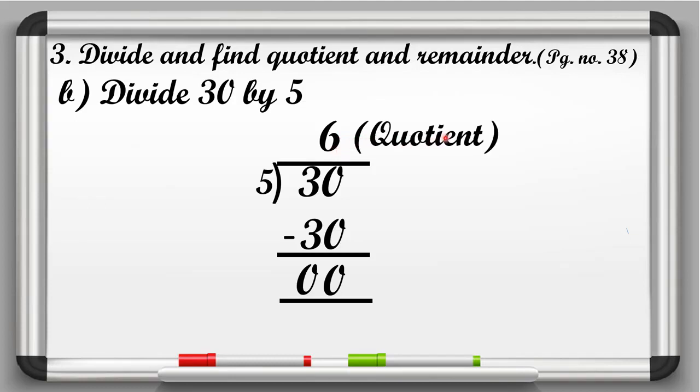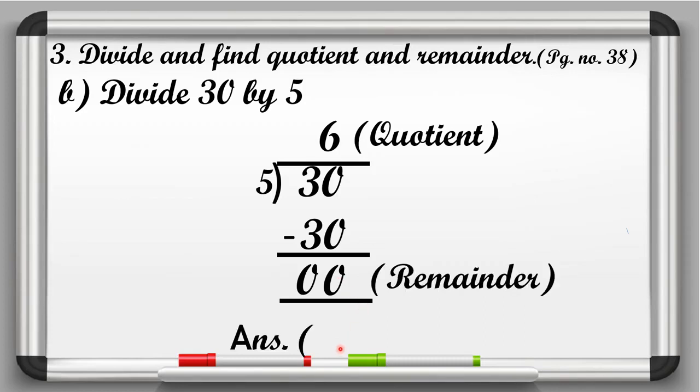So we will write quotient and 0 is the remainder. Now we have to write its answer. So here in answer, how we will write? Q 6, R 0. Understood?